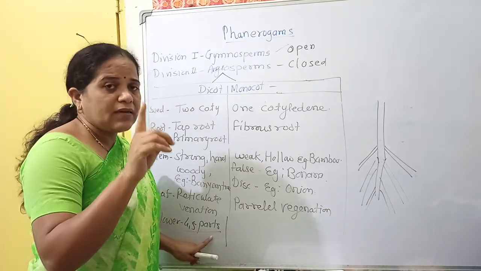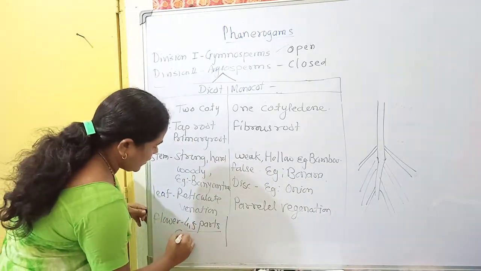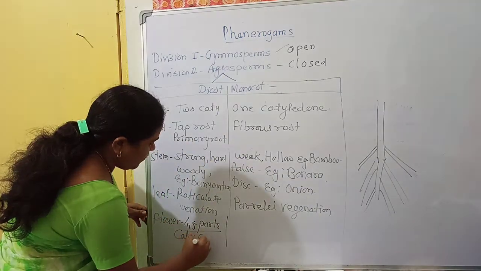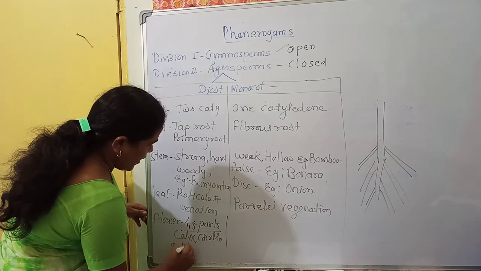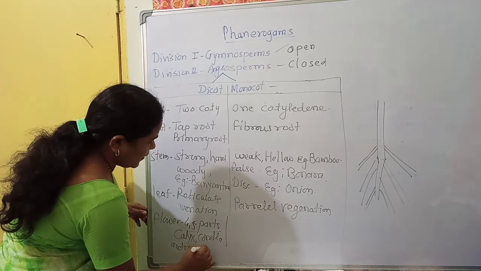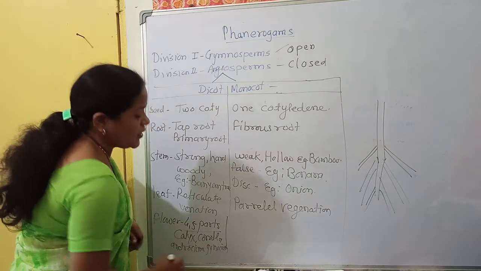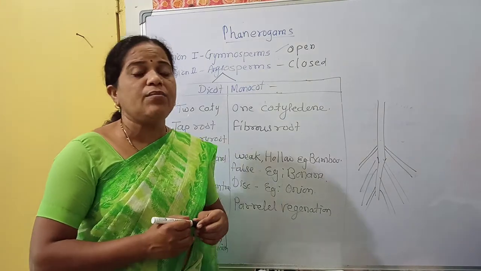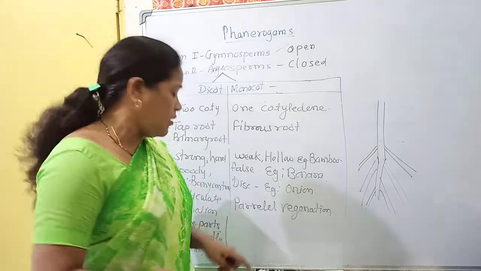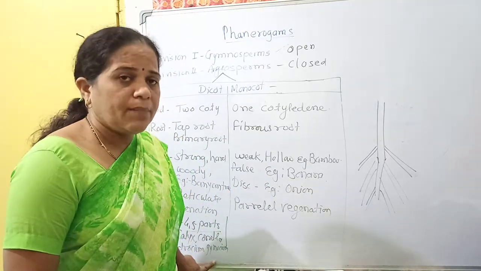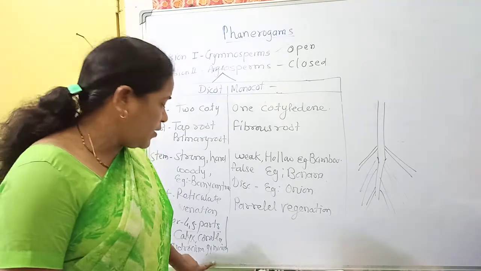What are those parts? Calyx, corolla, androecium and gynoecium. Calyx, corolla, androecium, gynoecium play a very important role in the reproduction of the plant.